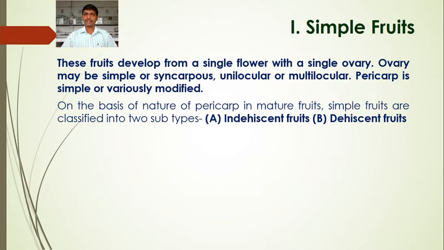The ovary is unilocular or multilocular, it is syncarpous, and the pericarp is simple or variously modified. Simple fruits are divided into two subtypes on the basis of the nature of the pericarp in mature fruits: indehiscent fruits and dehiscent fruits.